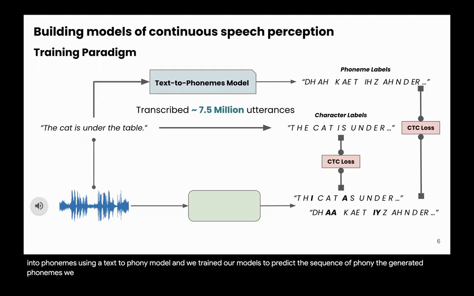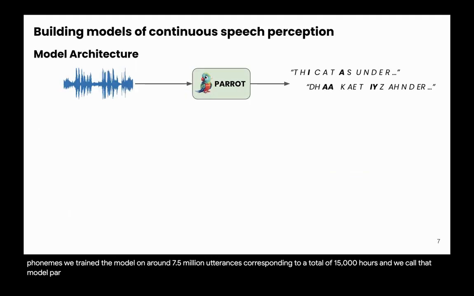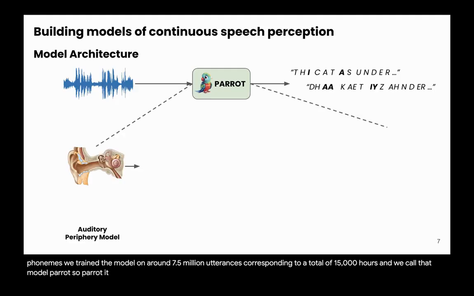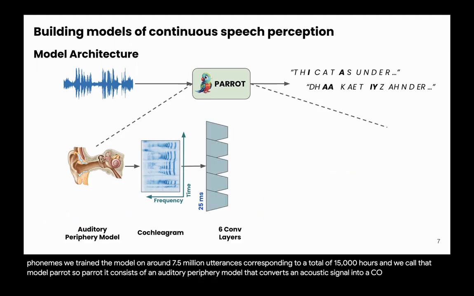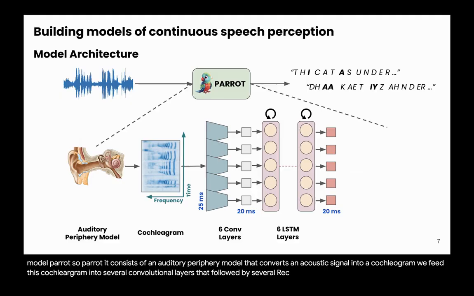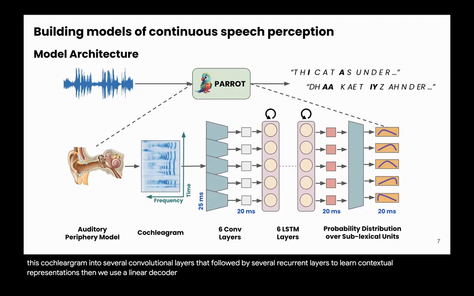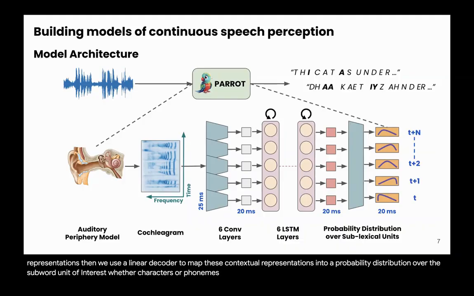We trained the model on around 7.5 million utterances, corresponding to a total of 15,000 hours, and we call that model Parrot. So Parrot consists of an auditory periphery model that converts an acoustic signal into a cochleogram. We feed this cochleogram into several convolutional layers followed by several recurrent layers to learn contextual representations. Then we use a linear decoder to map these contextual representations into a probability distribution over the subword unit of interest, whether characters or phonemes, through time.